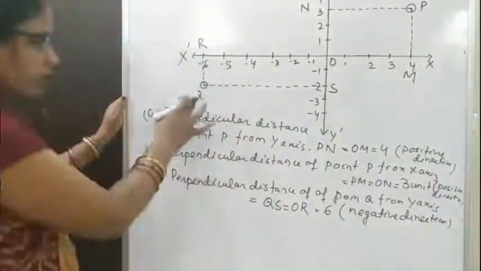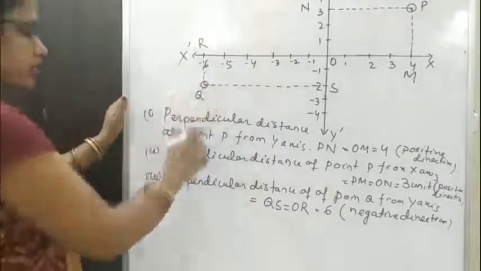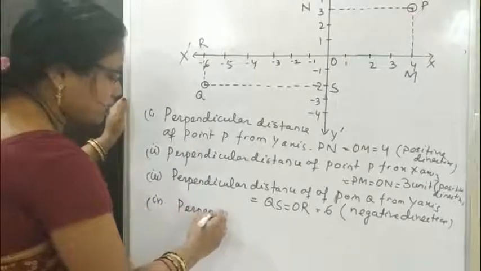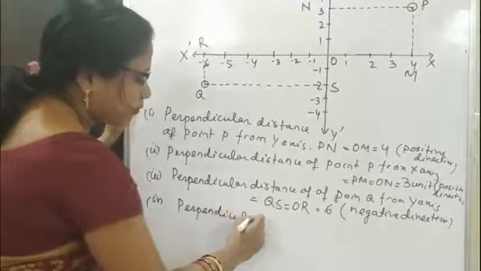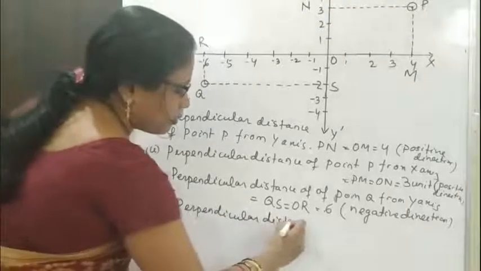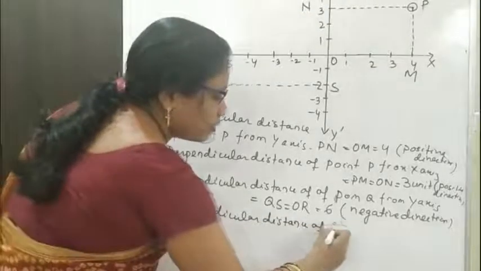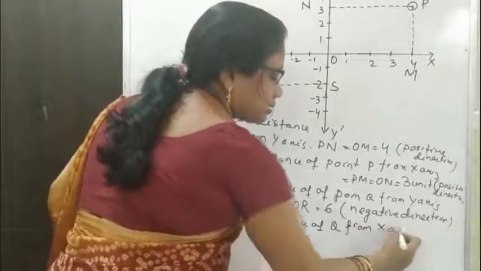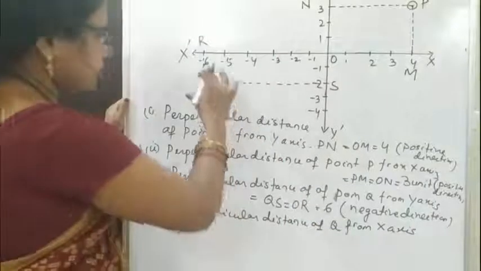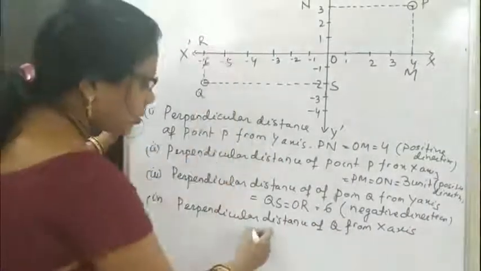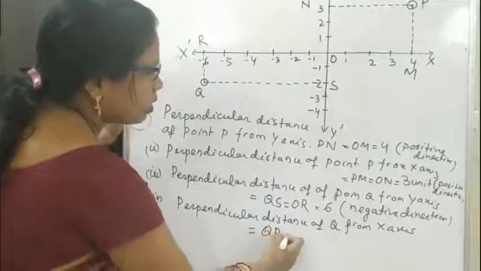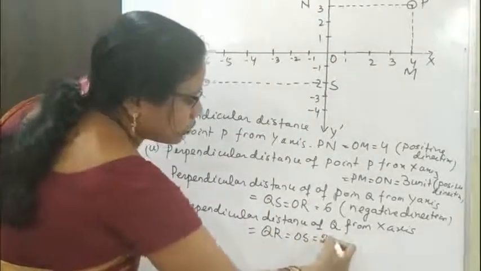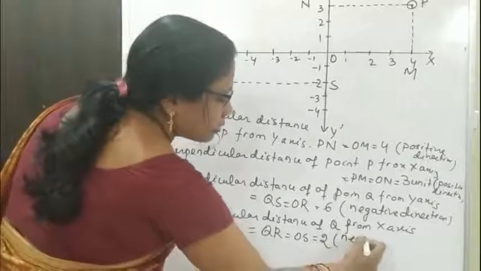And the perpendicular distance of Q from x-axis is equal to QR, or this is equal to OS. This is 2 units in negative direction.